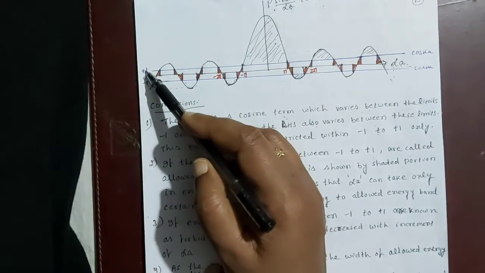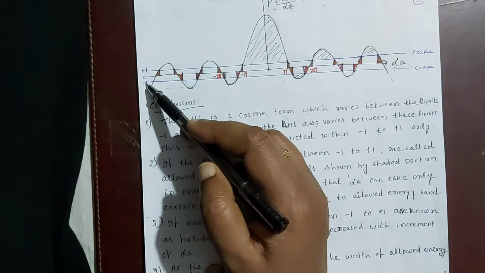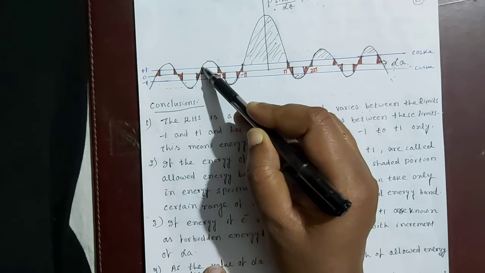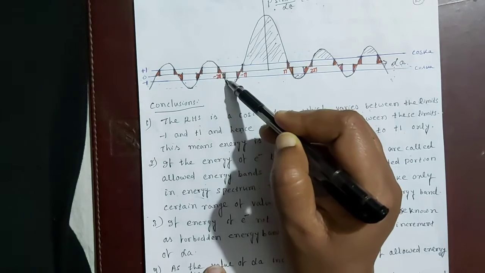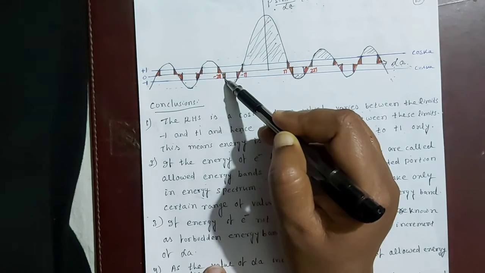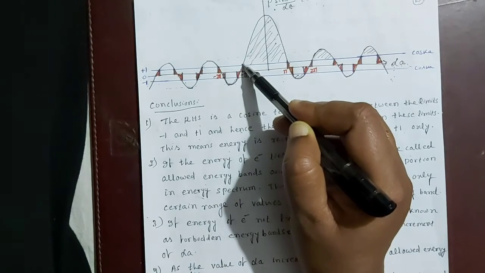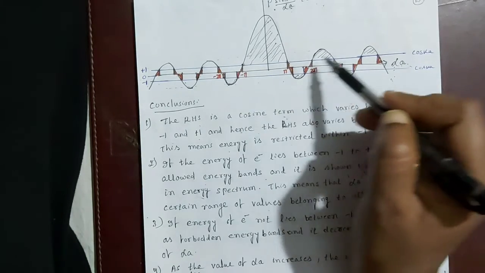So if we draw two lines, plus 1 and minus 1, for cos ka, then from here to here we have only the allowed energy for the electron. From here to here we have only the allowed region of the energy of the electron. From here to here we have only the allowed energy of the electron, and so on.